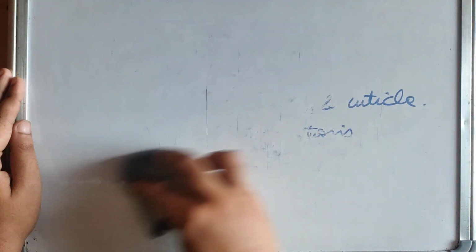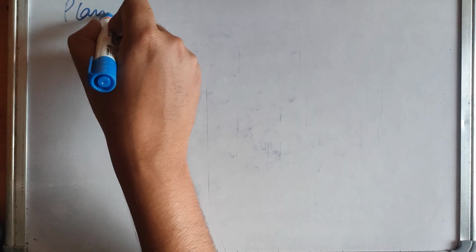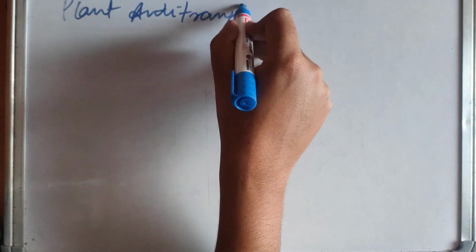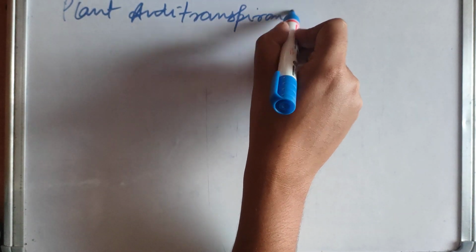So hope you understand this. Now moving on to the next topic of this session, that is plant anti-transpirants. Here we are going to discuss plant anti-transpirants.